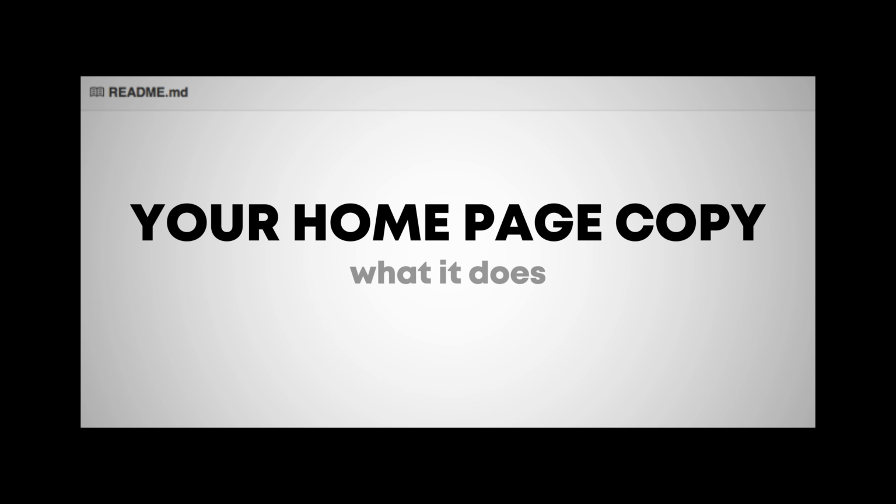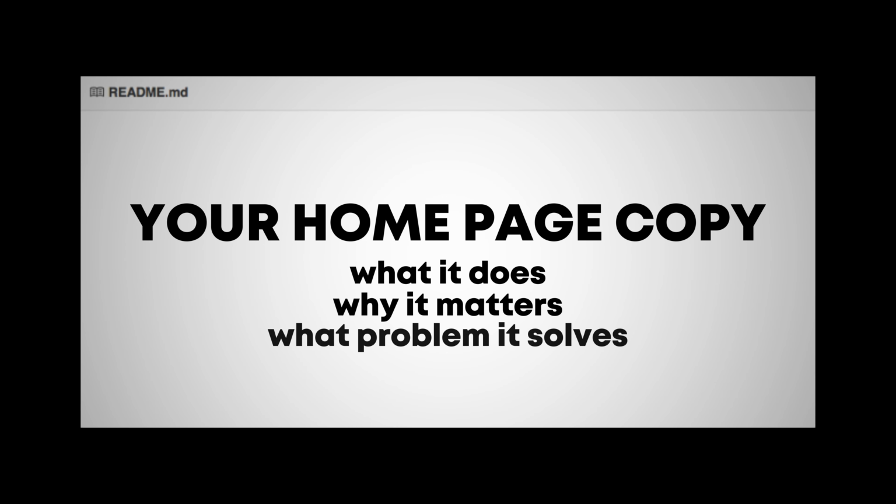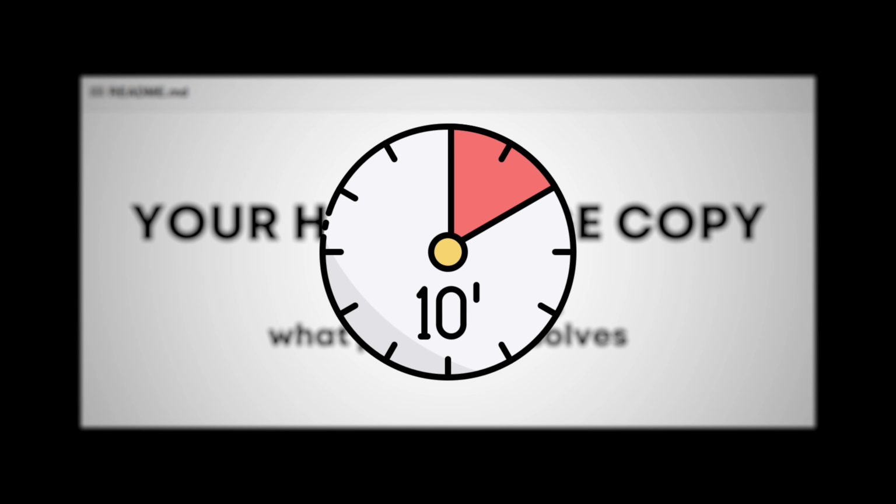So if you want to fix your language, here's the playbook. Just write your homepage copy a bit like a GitHub README file. Skip the preamble, show what it does, why it matters, and what problem it solves. If a developer can't tell what your product does in 10 seconds, well, you've already lost them.